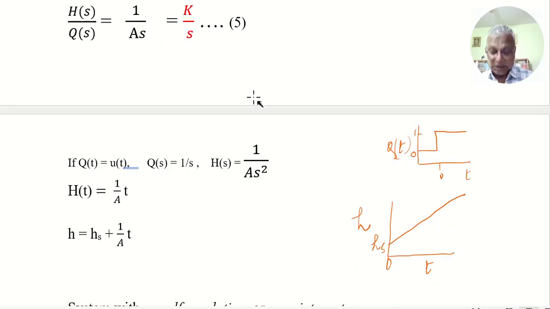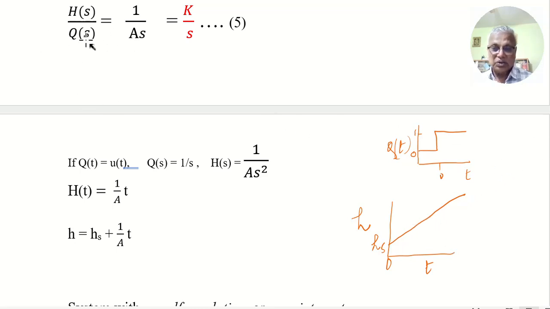Such a process can cause serious problems in a control system, because a small change will make the output behave like this and the system cannot balance itself. If the change in Q is an increase, it will result in overflow.